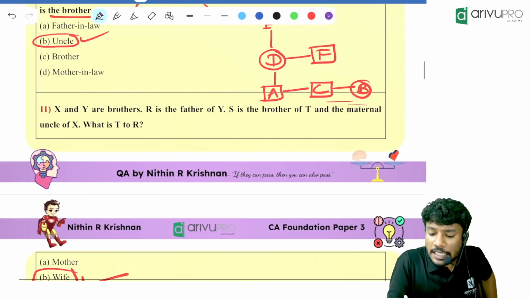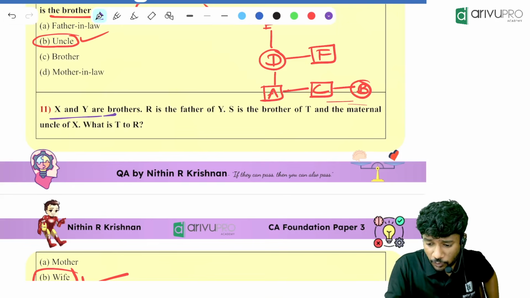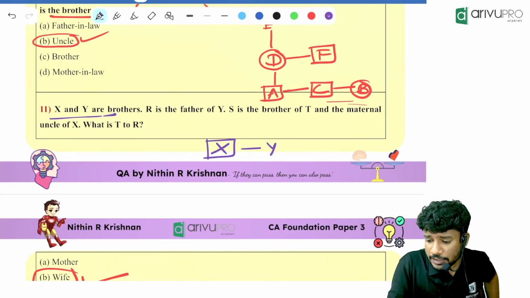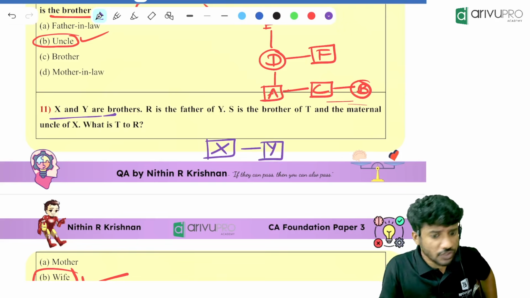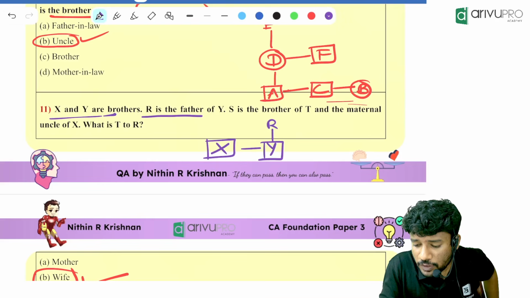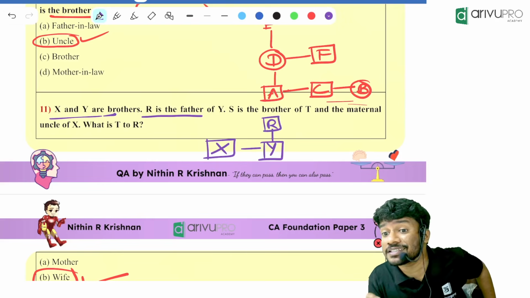Let's see. X and Y are brothers. X and Y are brothers means, how will you write it? X and Y are in the same generation and they both are male. Then R is the father of Y. That means R will be in the upper generation of Y and is a male, because R is a father.